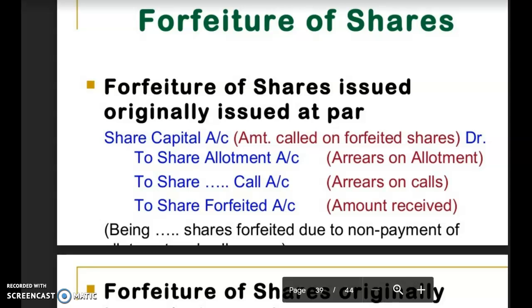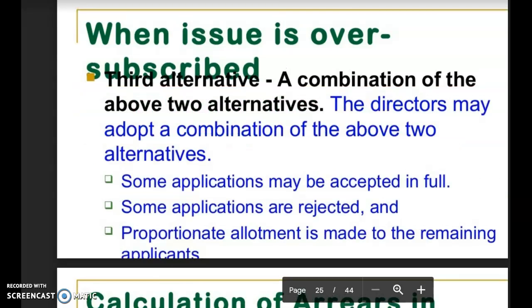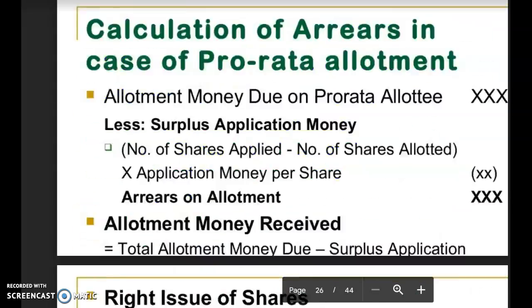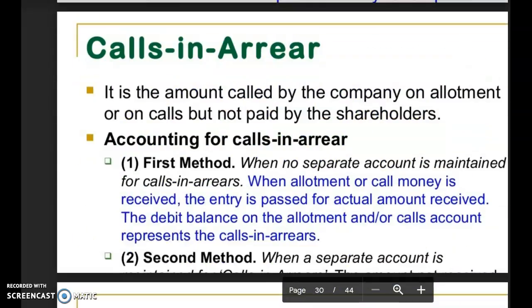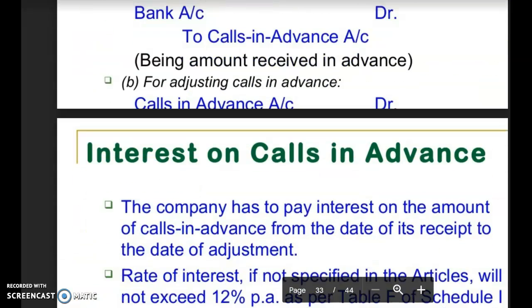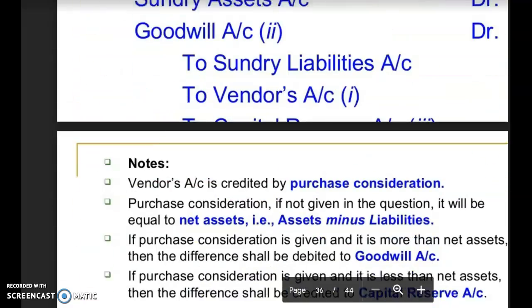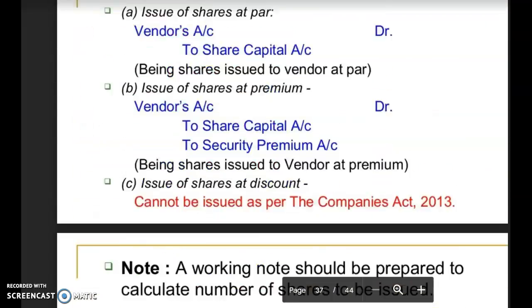In both cases, the entries will be different depending upon whether the shares forfeited were earlier issued at par or at premium.